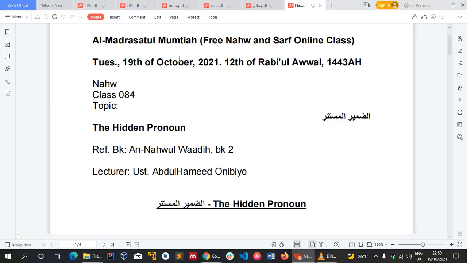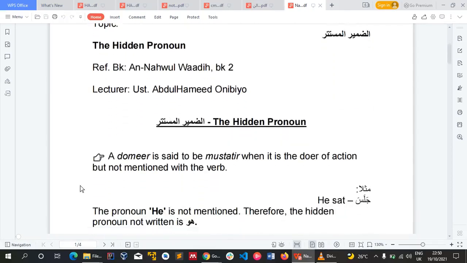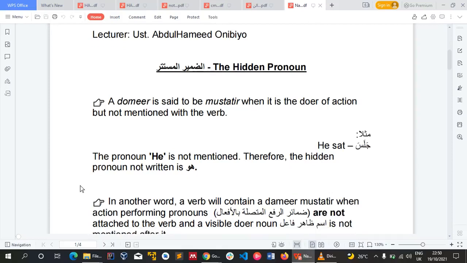Here's the second Nahu class for the day, and we have here Ad-Damiru al-Mustatiru, meaning the hidden pronoun. So what does this mean? Let's go. So a damir is said to be mustatir. Like we have treated a damirul munfasilu, meaning the detached pronoun, and a damirul muttasilu, the attached pronoun, a damir that is visible and it is attached.